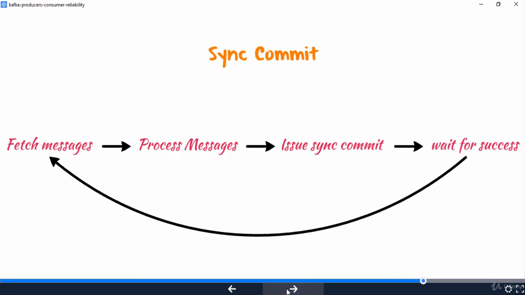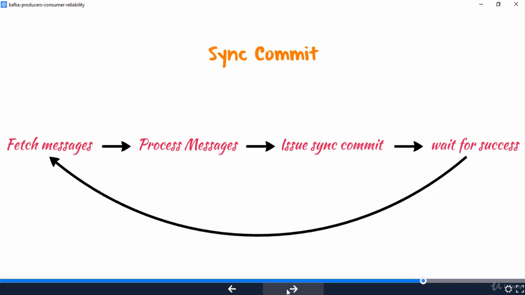Just a few minutes ago, we said producers for efficiency push messages to Kafka in batches. Similarly, consumers for efficiency process messages in batches. And at the end of every batch, we can perform a synchronous commit to record the offset. Meaning, we'll process a batch of messages, trigger a commit, and wait for the successful execution of the commit, that is, recording the offset, before processing the next set of messages.